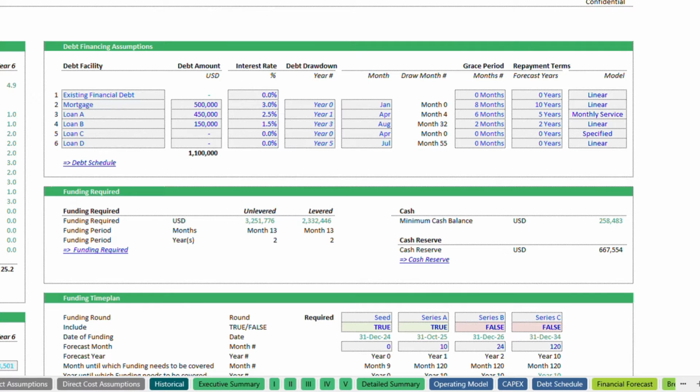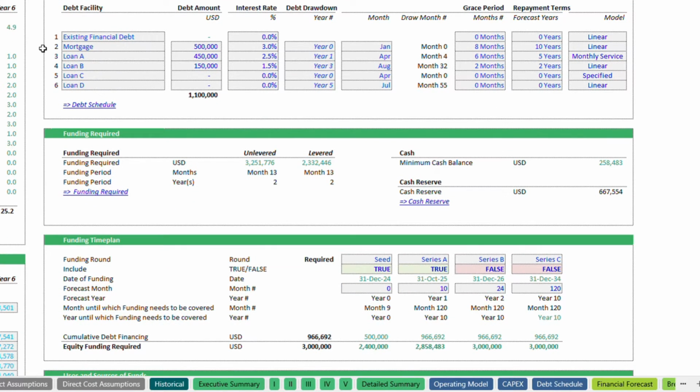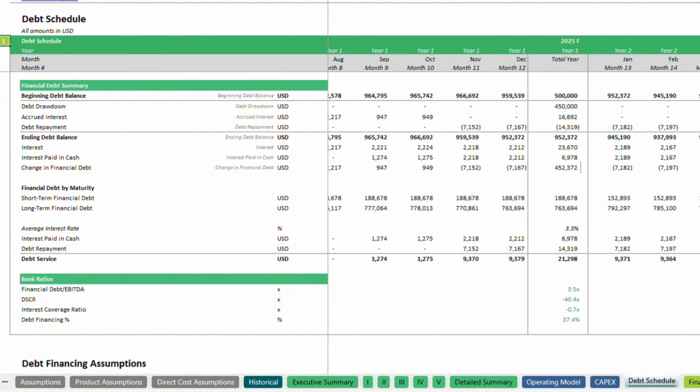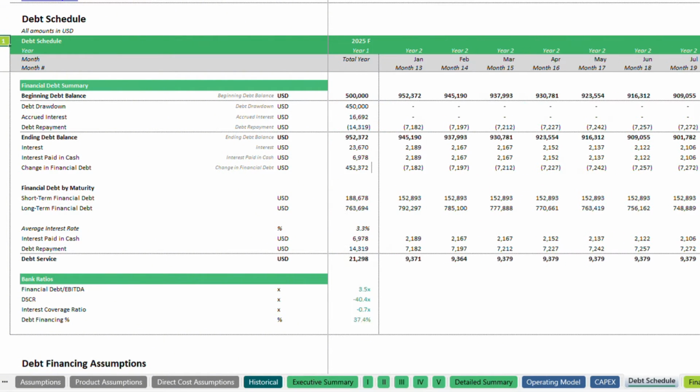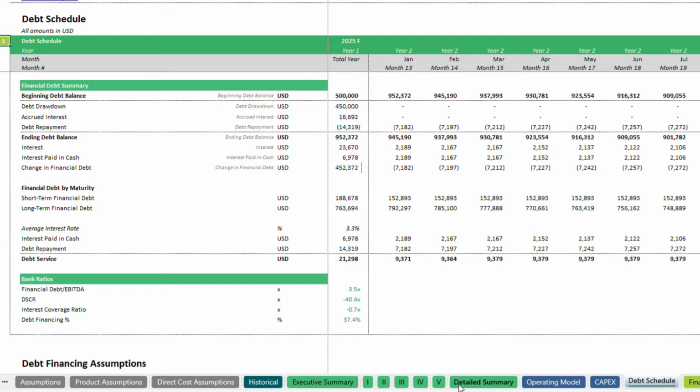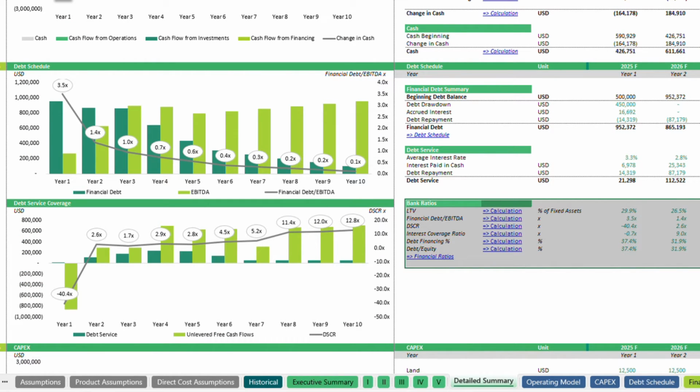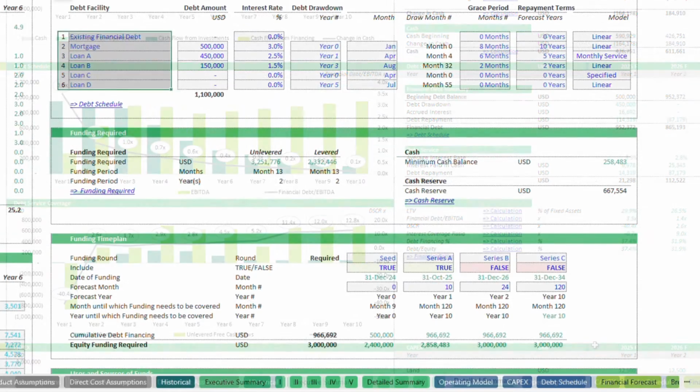The model offers comprehensive tools for managing debt and equity financing, which is crucial for securing the funds needed to support your beverage manufacturing venture. You can identify up to 6 sources for debt financing, forecast debt drawdown schedules, set interest rates, and establish repayment terms. The debt schedule is specifically designed for presentation to banks and investors, showcasing the financial ratios and analyses they require to assess the project's feasibility and your business's repayment capability.